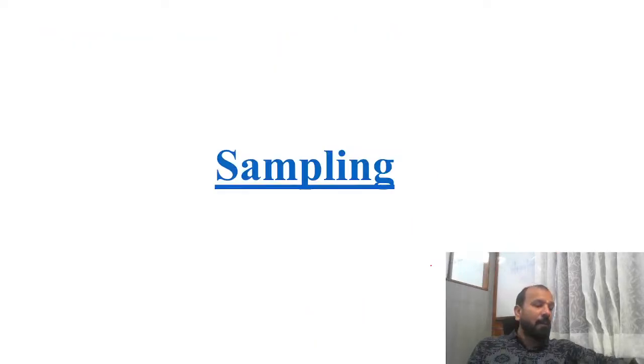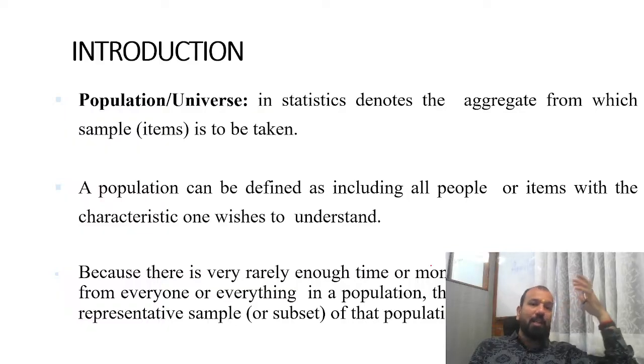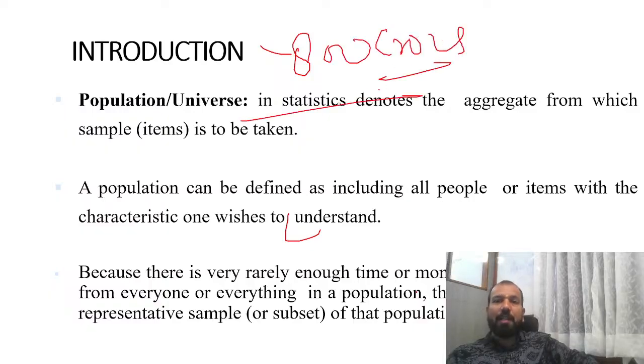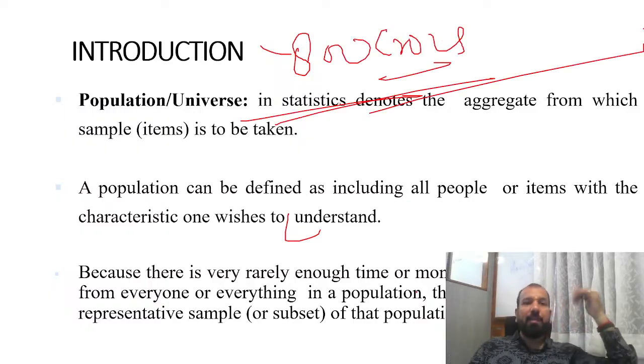Got it? Now coming to the next topic, that is called sampling. What is sampling all about? I've already told you, across the globe we have almost 800 crore people. You can't collect the data from 800 crore people or 8 billion people. Population can be defined as including all the people and items with the characteristics one wishes to understand. There is very rarely enough time or money to gather information from everyone or everything in the population. The goal becomes finding a representative sample.